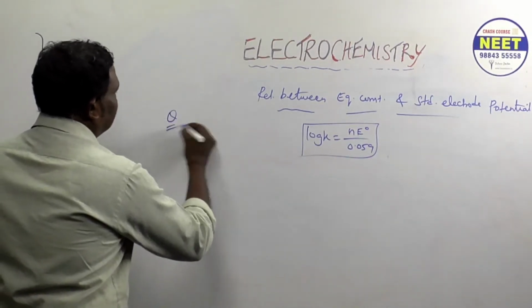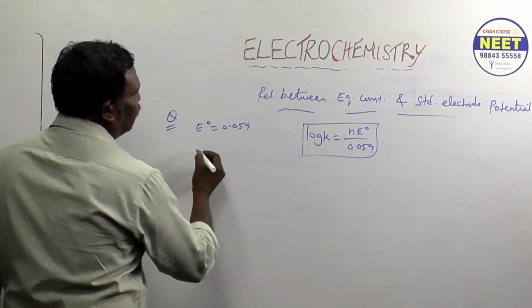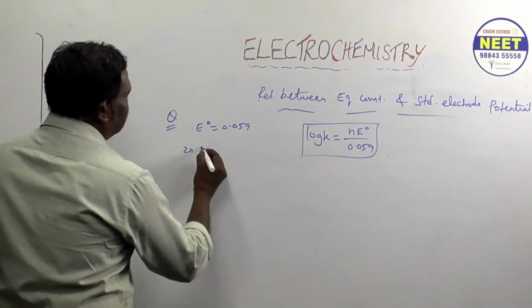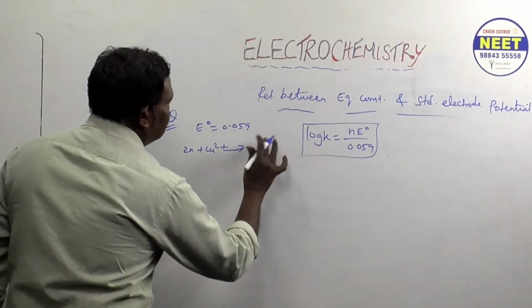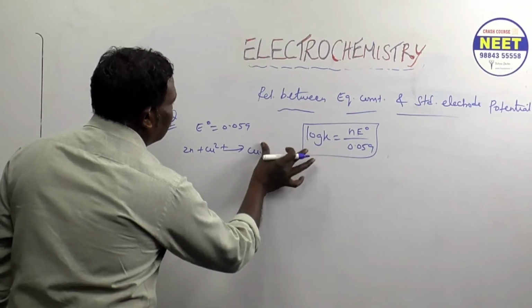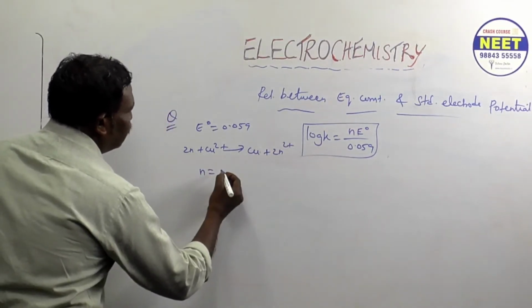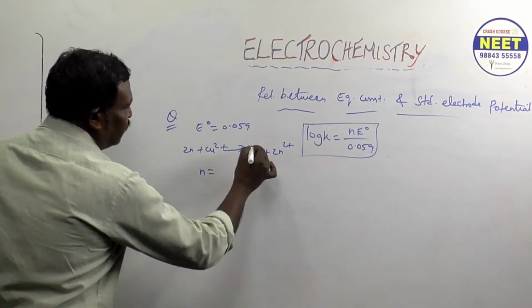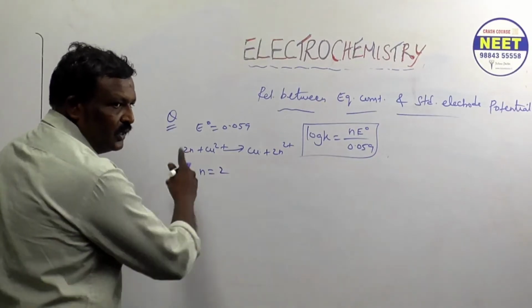Write one question. Zinc plus Cu2+ gives Cu plus Zn2+. What is the n value here? 2. Following. n is always 2.